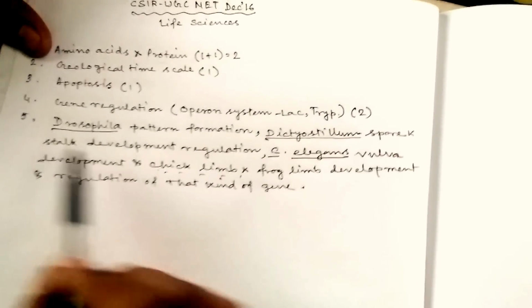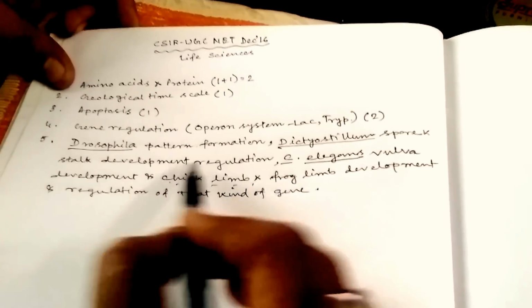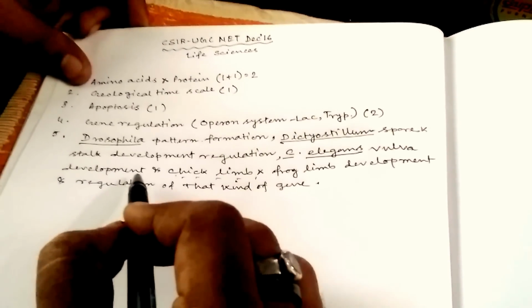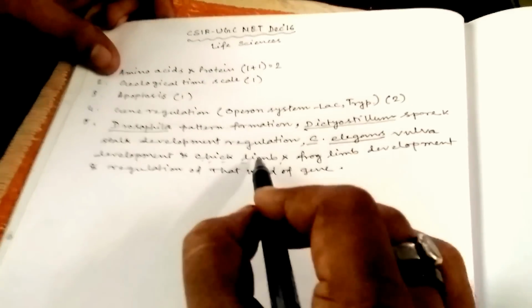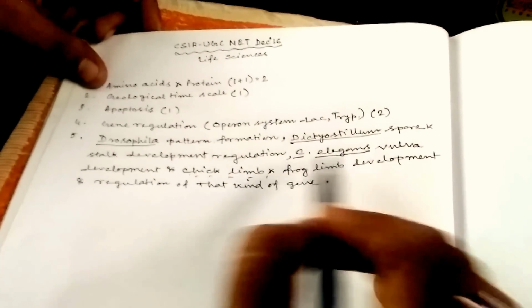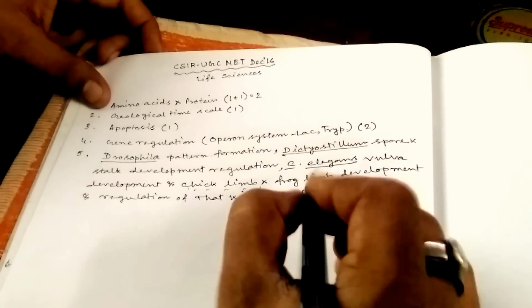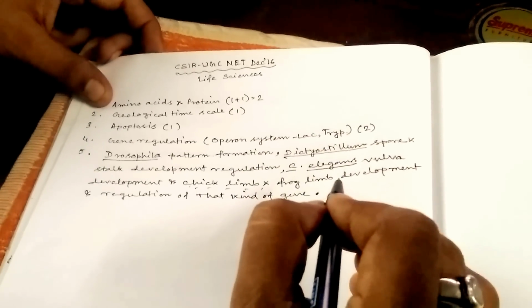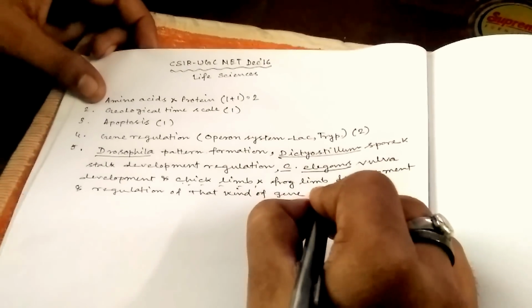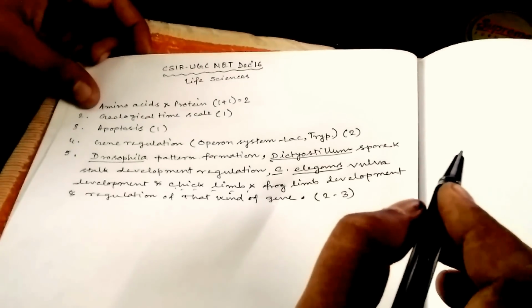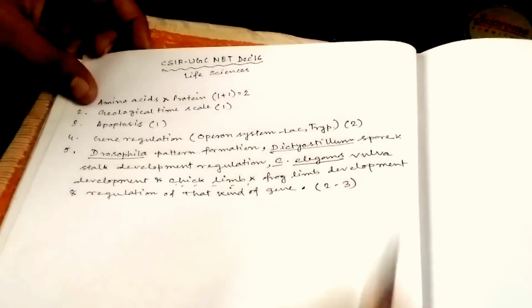So I am talking about Drosophila pattern formation, Dictyostelium spore and stalk development regulation, C. elegans vulva development, and most importantly chick limb and frog limb development and regulation of that kind of gene. You can get minimum 2 to 3 questions from here, so you have to prepare it very well.